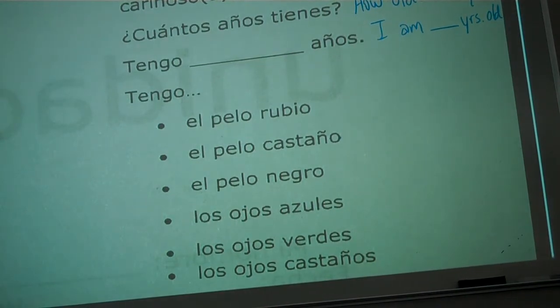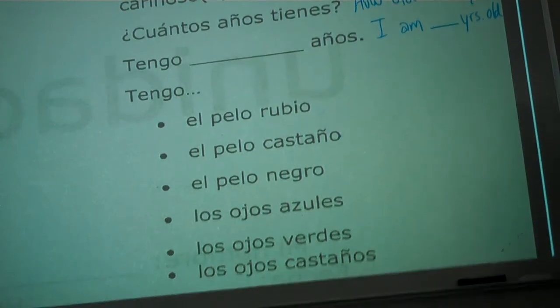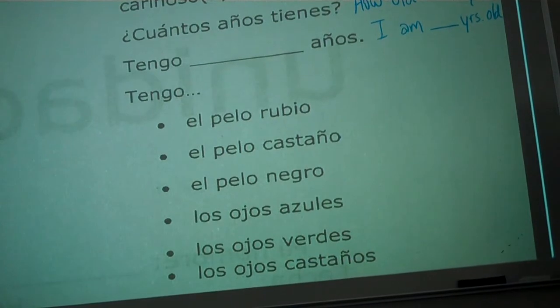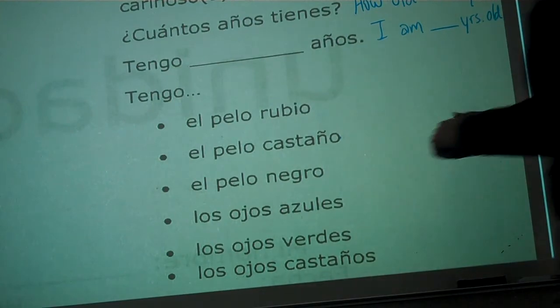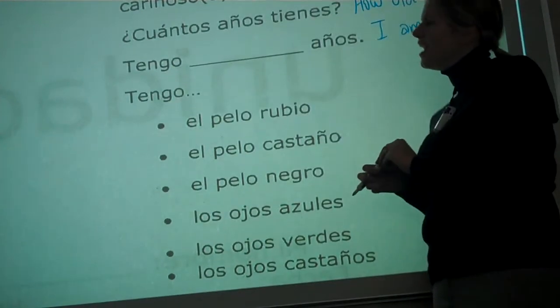Tengo 13 años. Viviana, ¿cuántos años tienes? Tengo 14 años. Muy bien. Marisol, ¿cuántos años tienes? Tengo 14 años. Santiago, ¿cuántos años tienes? Tengo 14 años. Eduardo, ¿cuántos años tienes? Tengo 14 años. Muy bien. Evidently, there's an overwhelming majority of people here who are 13 or 14.